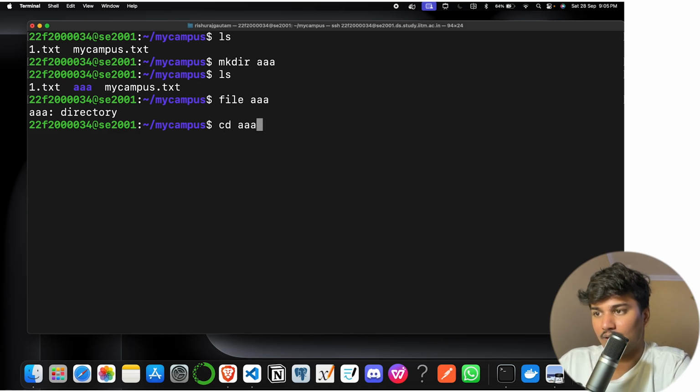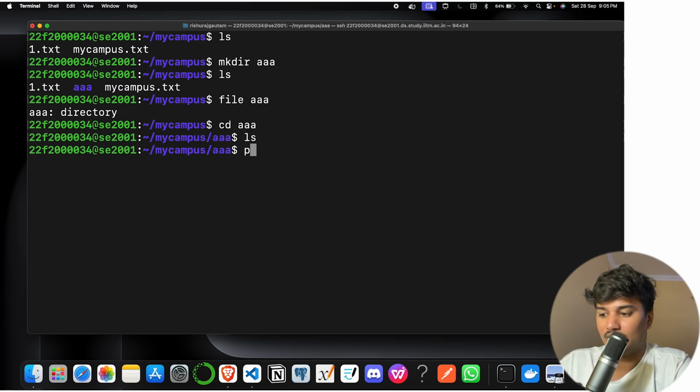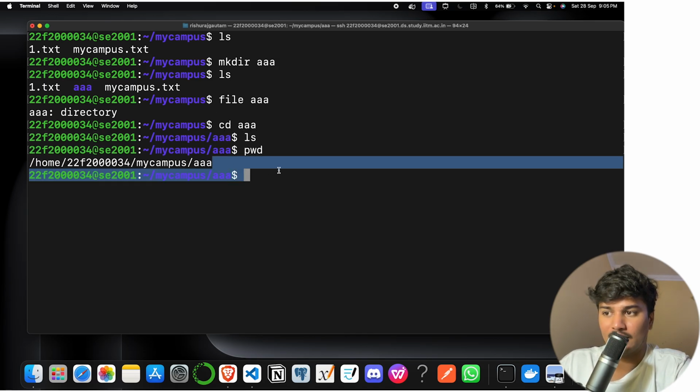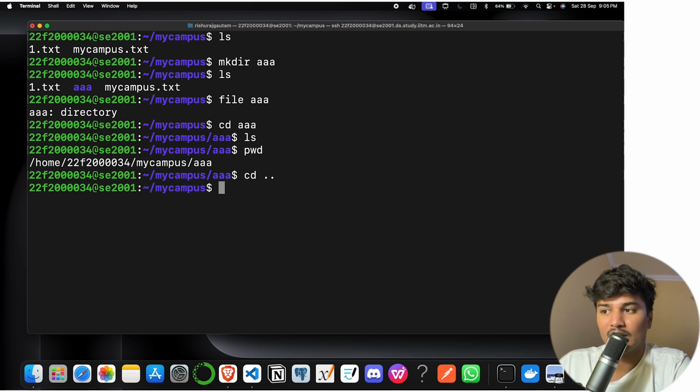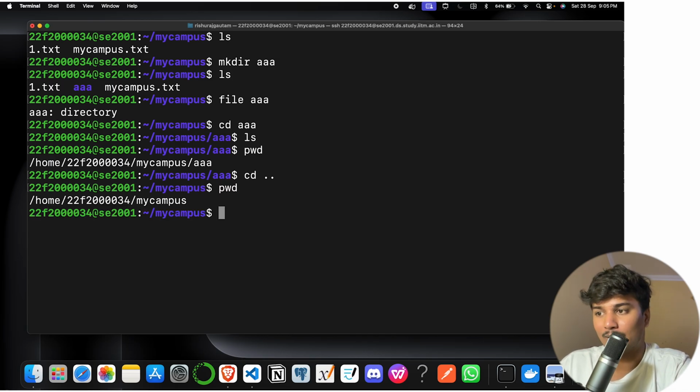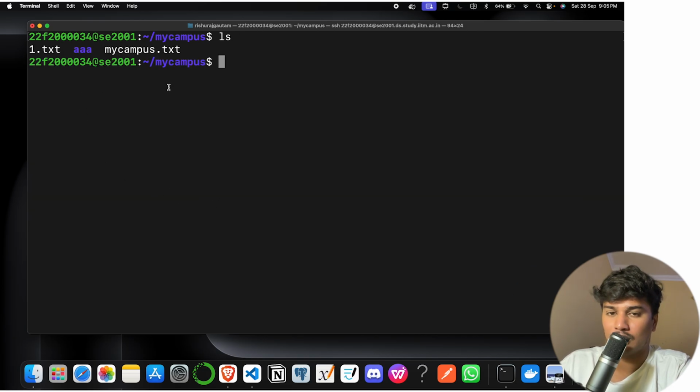We can go into it and check with pwd. We are in the AA directory, and it is empty. So let's go back by writing cd .. It will take me back to the previous folder. So I am in my campus folder. Let me clear it and run ls. Now I can copy cp 1.txt into AA.